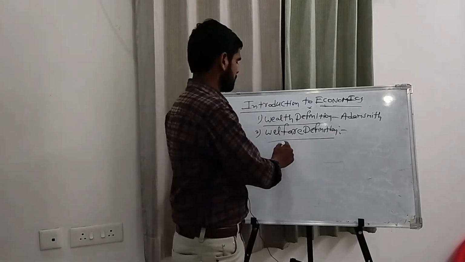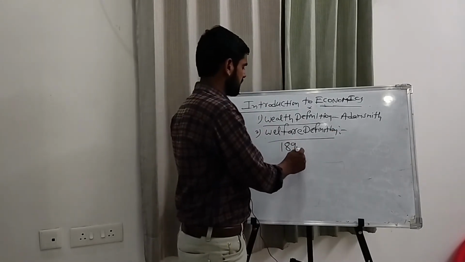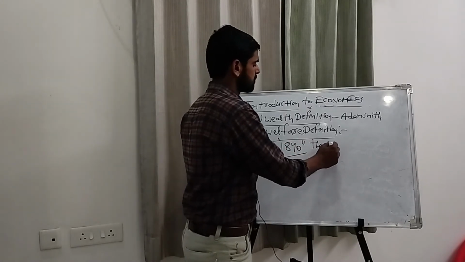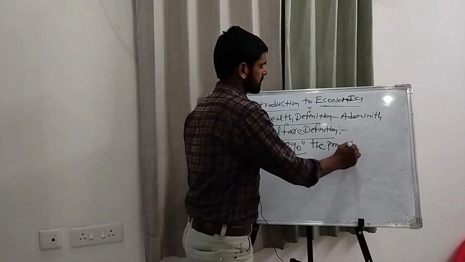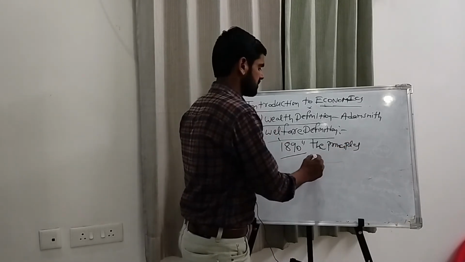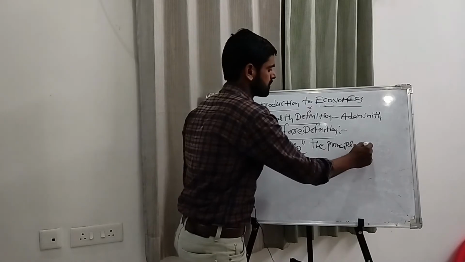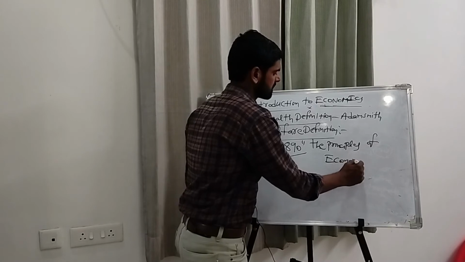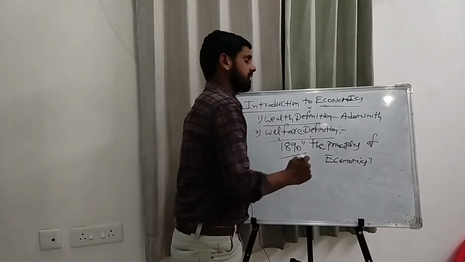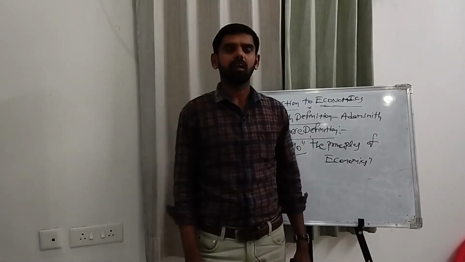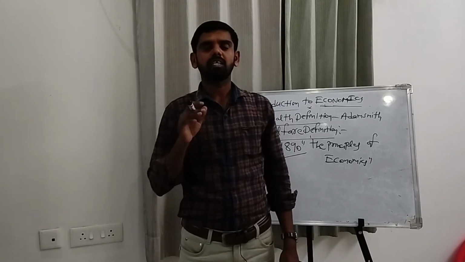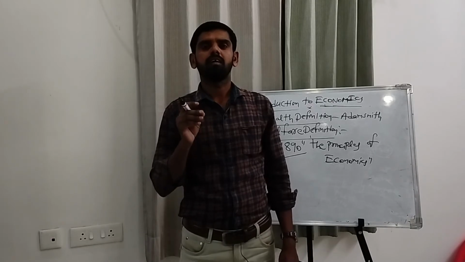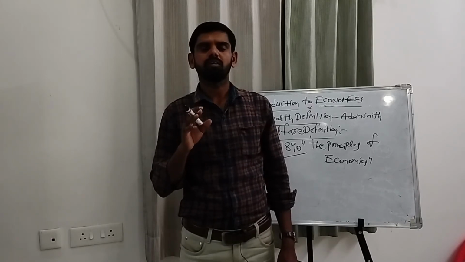He wrote one of the famous books in the year 1890, The Principles of Economics. In his book he explains his definition. According to Alfred Marshall, economics is a study of man and his welfare. It is the definition of Alfred Marshall.